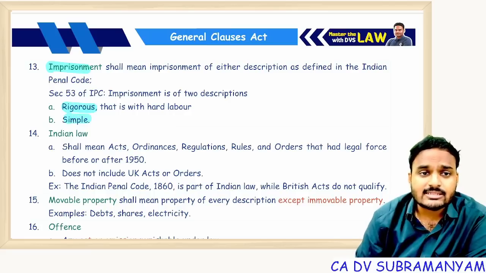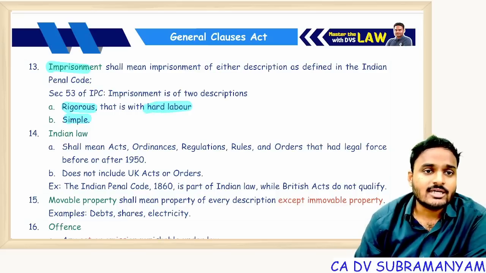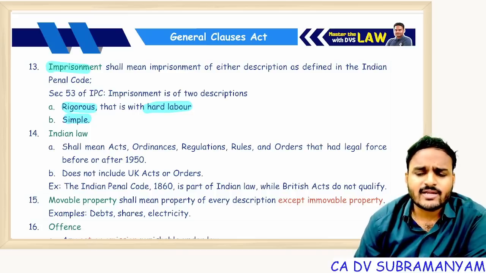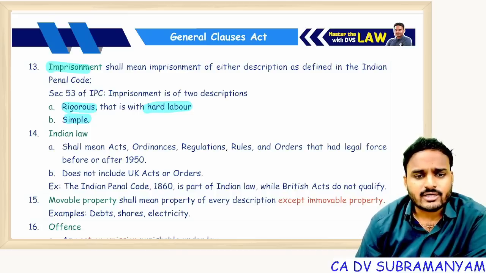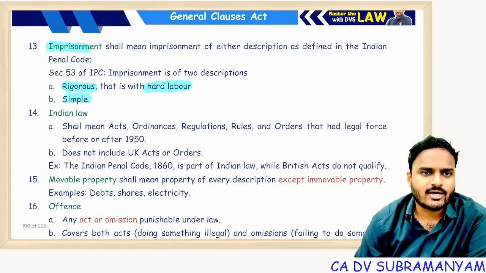Rigorous imprisonment means the prisoner has to work. In the prison he needs to work, some labor is involved, hard labor is involved. Simple imprisonment means no need of labor, just sit calmly. After expiry of the tenure allotted by the court, you will be released. That's it. No labor work is involved. Simple imprisonment. Okay, now next one.